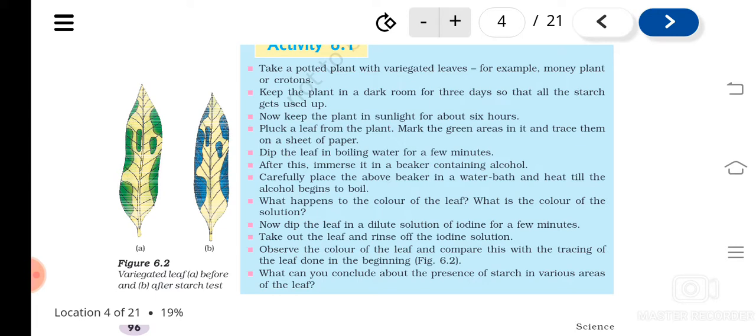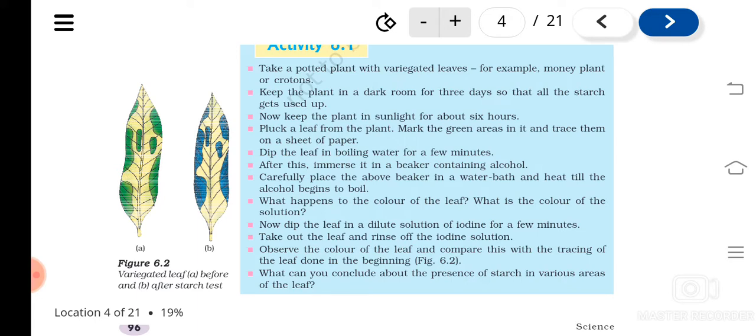Then one more experiment was there, to prove that carbon dioxide is needed. For this purpose also you will take a potted plant, and we can use KOH to absorb the carbon dioxide. In a bottle you can take KOH. The first step is common: keep it in the darkness to destarch. Then select a leaf and insert half of the leaf in a bottle containing the KOH. This can be done with the help of a split cork.